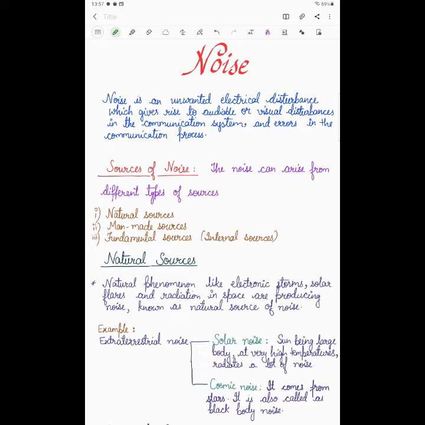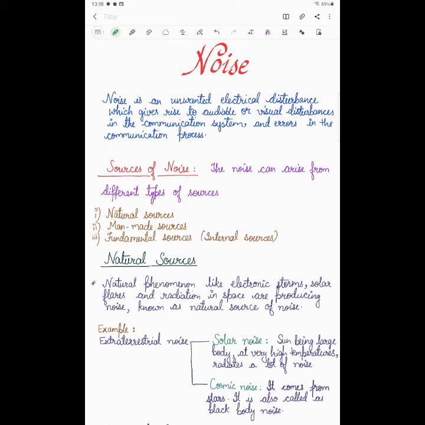In this lecture, I am going to explain about the noise, what is the noise and its types. And in the last, I will take some examples to clear the doubt about the problems. Based on some noise formulas, I will take examples and solve them. Right, so let's start. What is the noise?